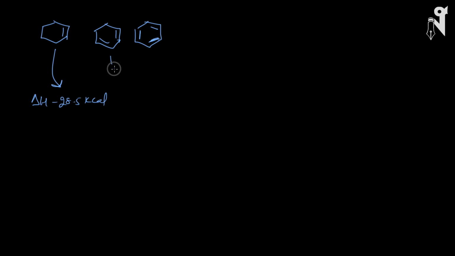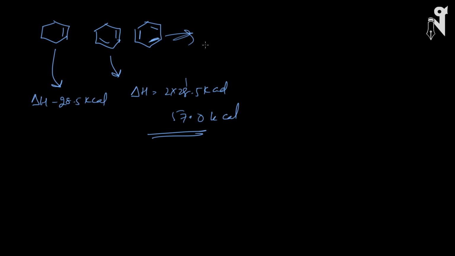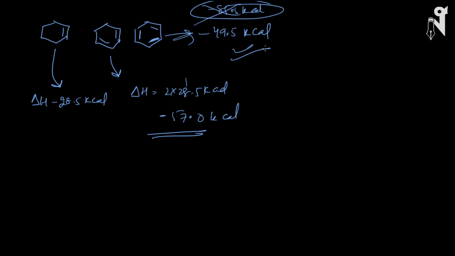Experimental values. Here there are two double bonds, so delta H will be 2 into 28.5 kilocalories, which will be approximately 57 kilocalories, right? And if I talk about the third one, we have seen that this is the value. If you check how much energy it is releasing, this is releasing minus 49.5 kilocalories, though we expected it to be somewhere around 85.5 kilocalories. But this is not what the value is. This is the expected value. The calculated value or the actual, observed value is 49.5 kilocalories.